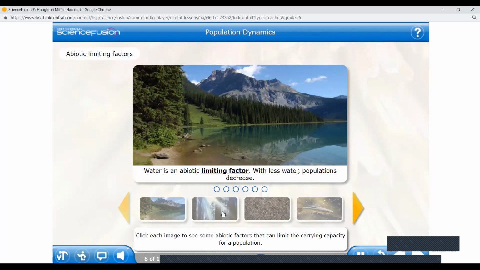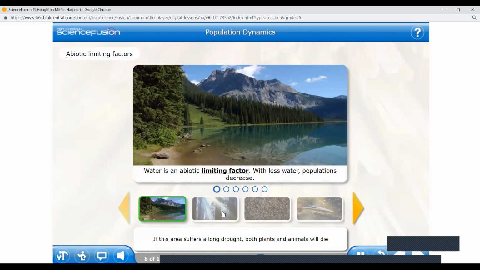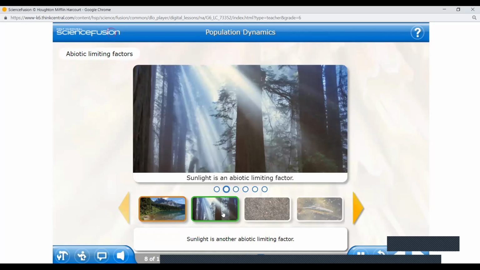Water is not living, but it's necessary for life. If this area suffers a long drought, both plants and animals will die. Water is an abiotic limiting factor. Sunlight is another abiotic limiting factor. If light isn't available, plants will die, and the animals that depend on them for food will also die. The amount of sunlight that reaches an ecosystem limits the carrying capacity for plants and animals.